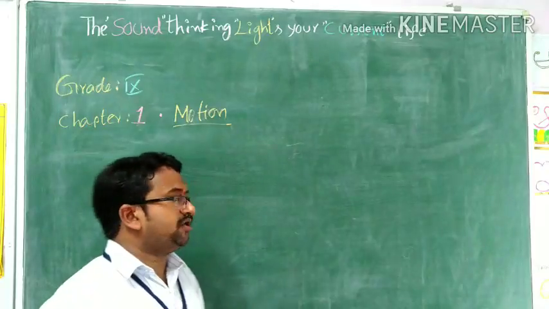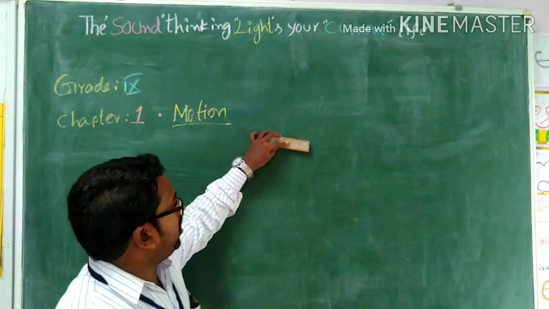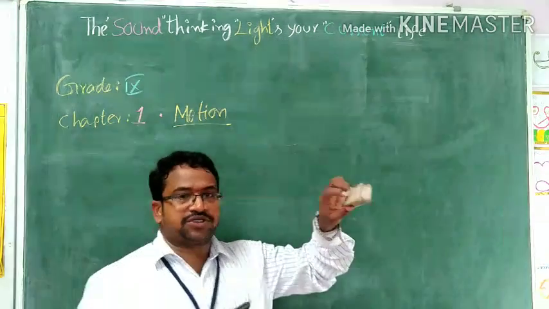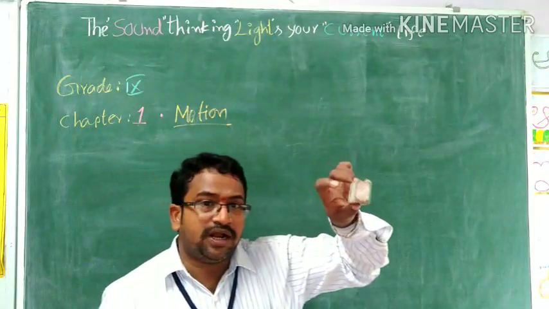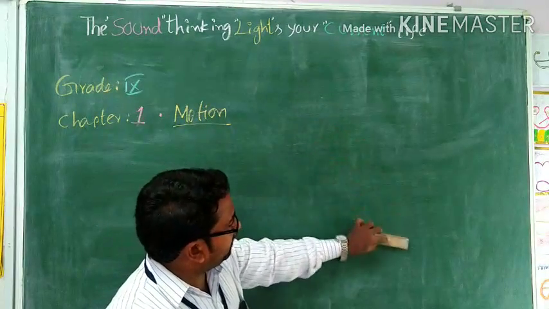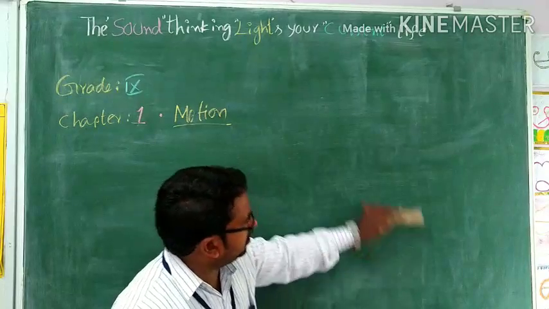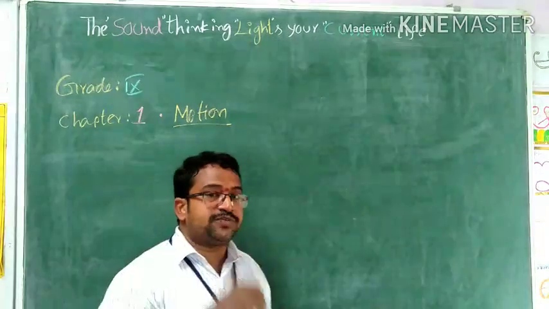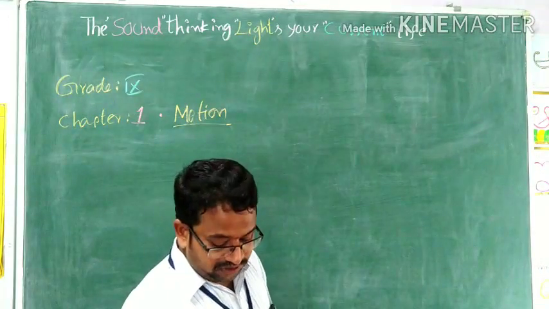What is the definition of motion? A body is said to be under motion when it changes its position continuously with respect to time.